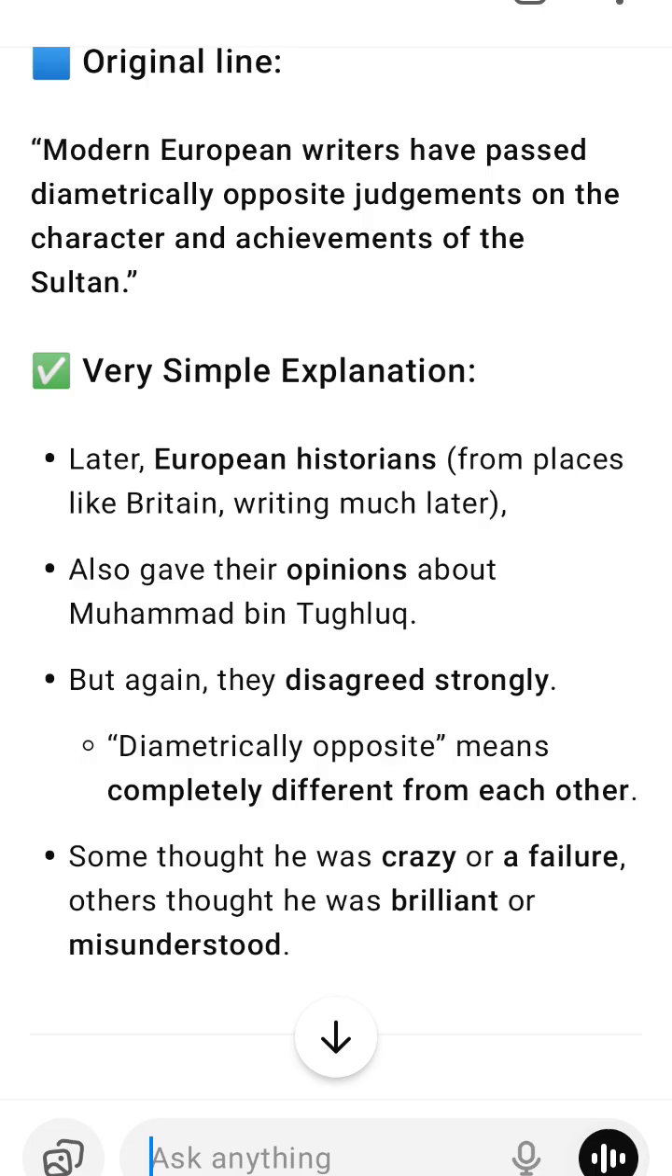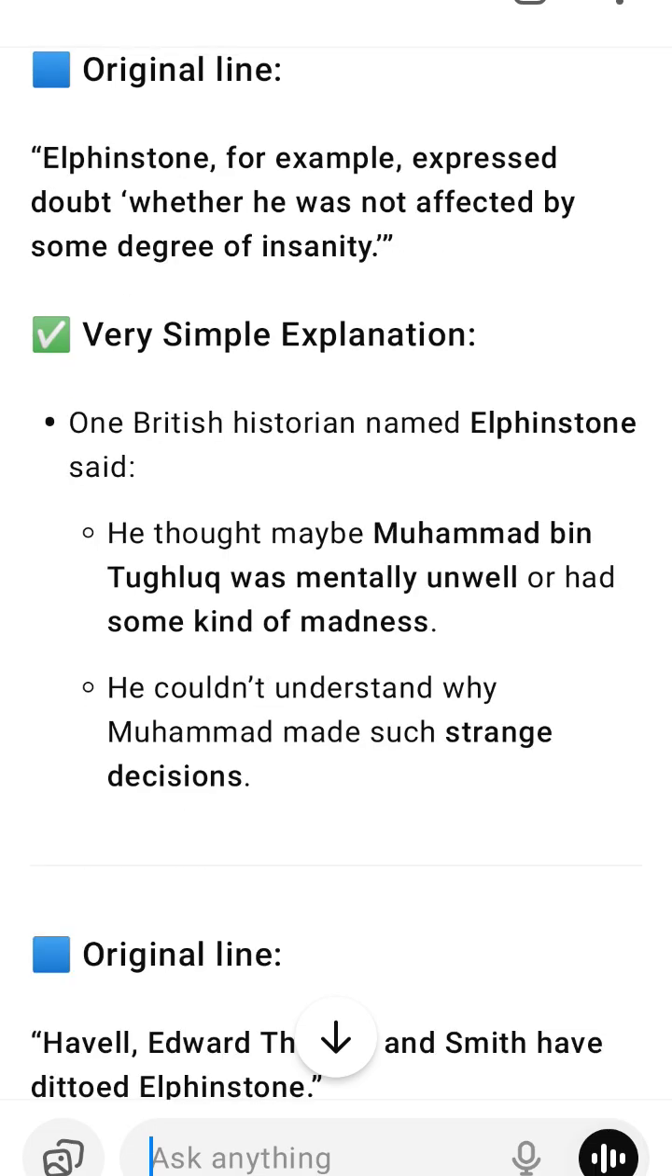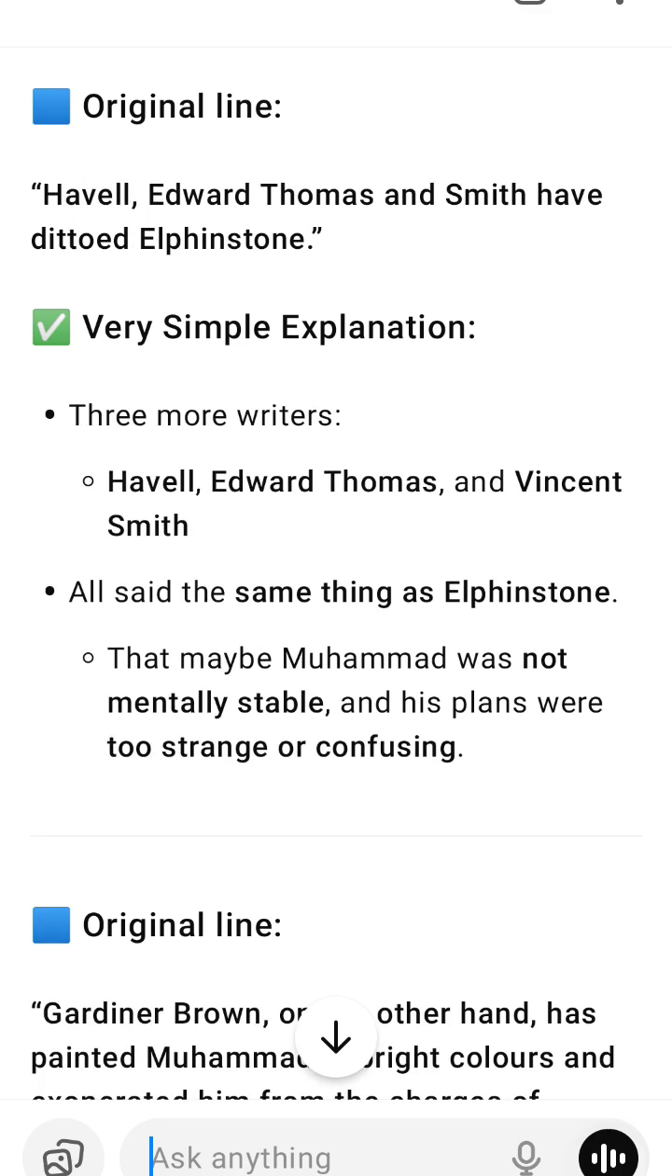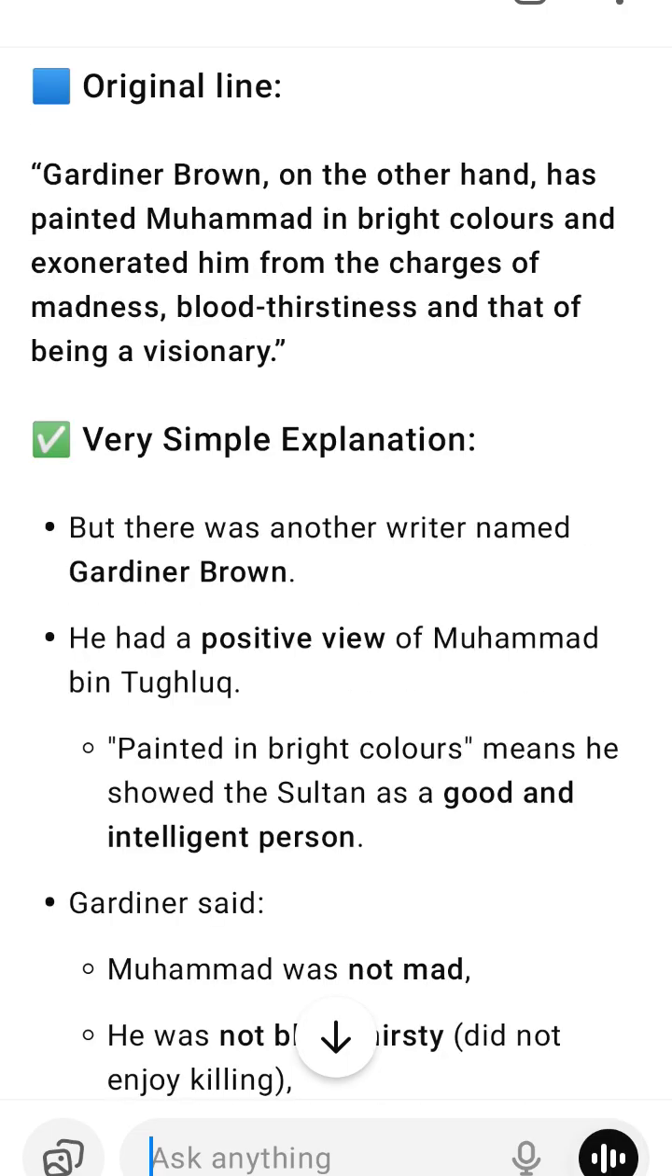What the old historians said. Some writers who lived at that time, like Barani and Ibn Battuta, met Mohammed bin Tughlaq personally. But even these two historians gave opposite opinions. One said he was good and had many good qualities. The other said he had many faults and made big mistakes.